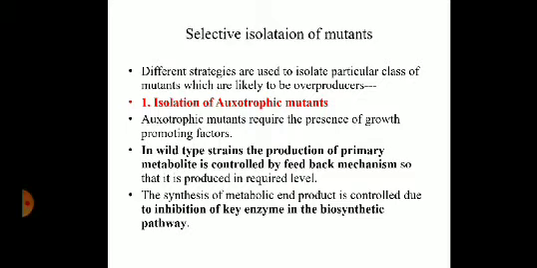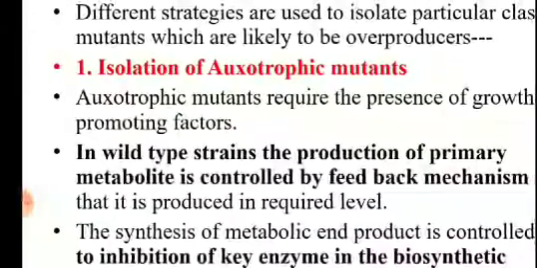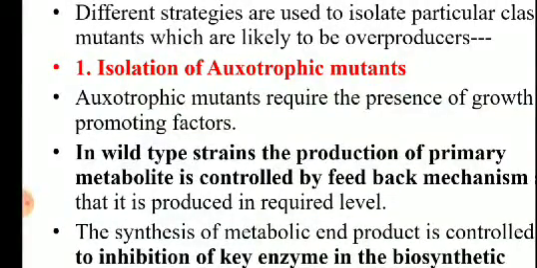The most important method, and the one we are going to discuss today, is isolation and selection of auxotrophic mutants. What is an auxotroph? Auxotrophic mutants are nutritionally deficient mutants.